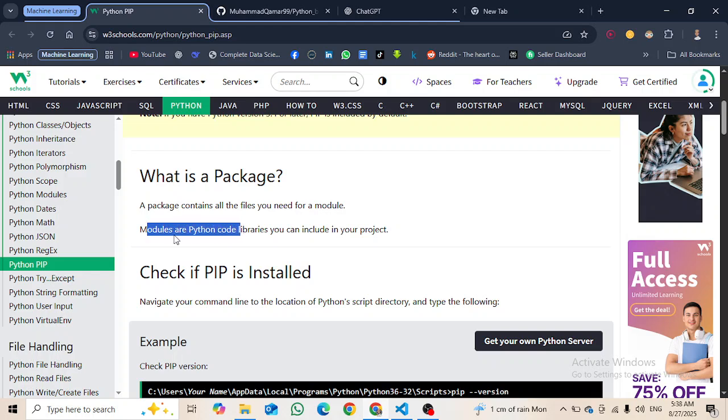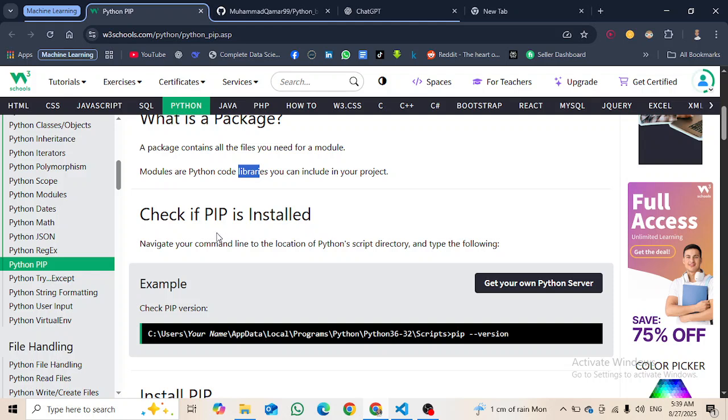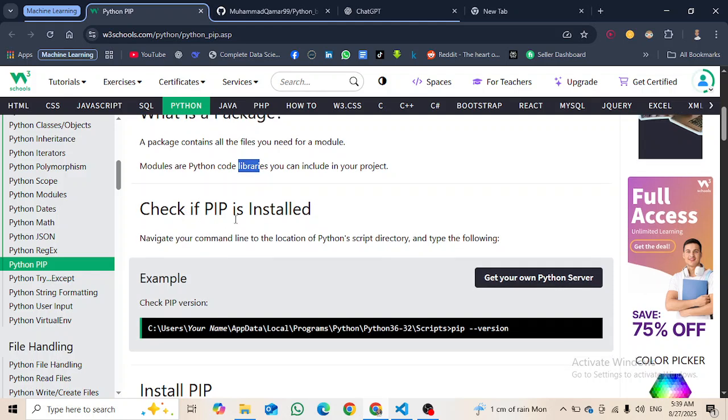We have already studied what modules are in the Python modules tutorial. You can watch the video if you don't know about modules. Okay, so modules are Python code libraries you can include in your project. We already know that, right? So check if pip is installed.